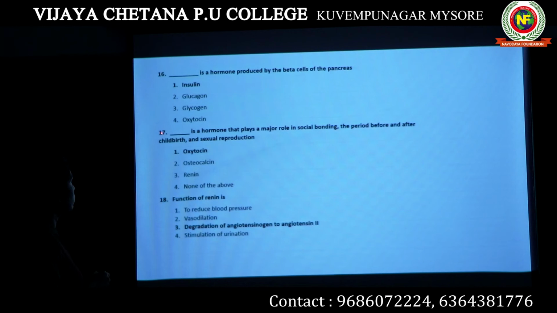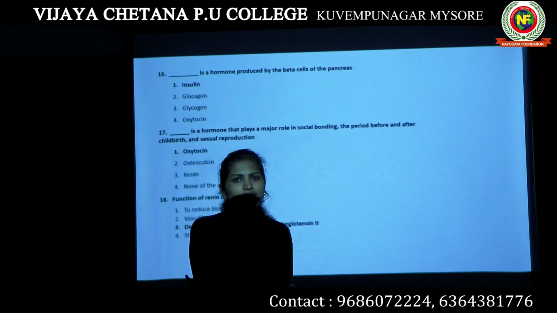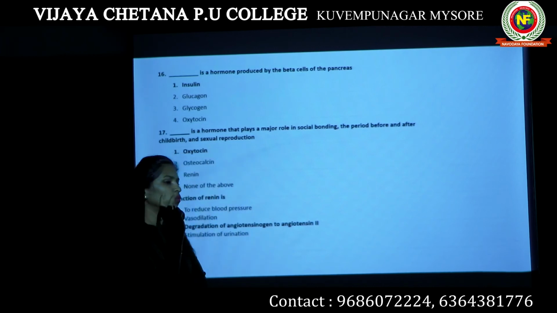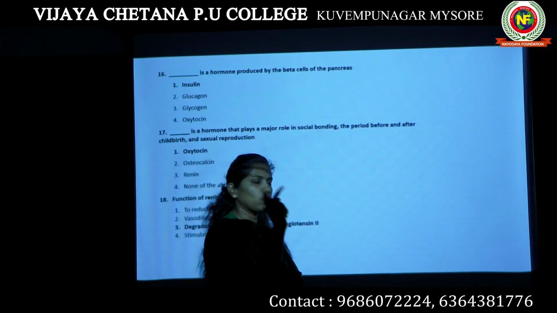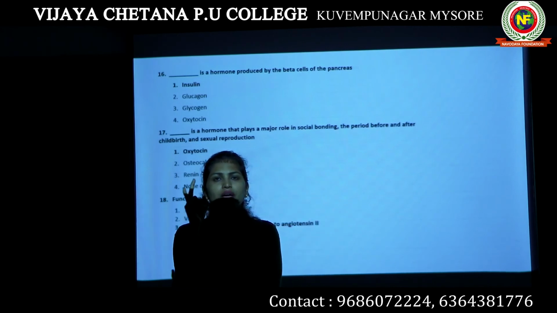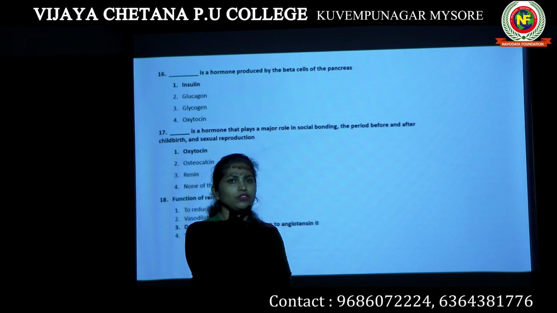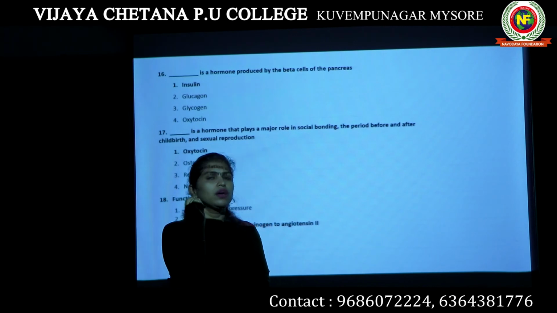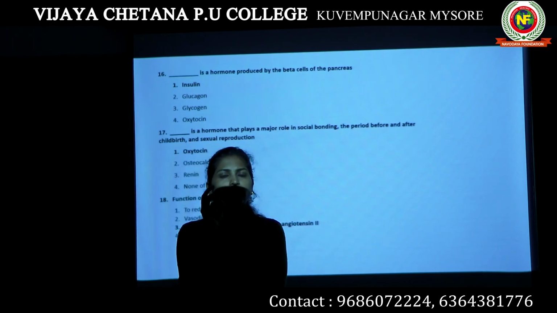Next question. Question number 17. Which hormone plays a major role in social bonding, the period before and after childbirth and sexual reproduction? We have already discussed this hormone, produced by the pars nervosa region of your pituitary gland. Oxytocin and vasopressin. Oxytocin, I have told you, is helpful in contraction of the uterus during delivery.